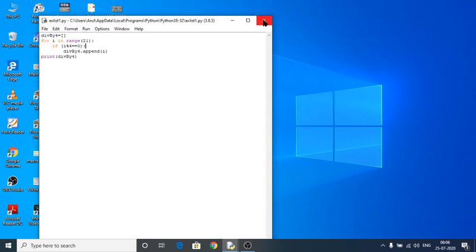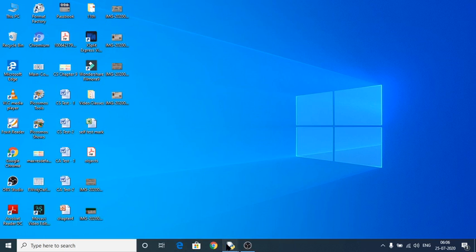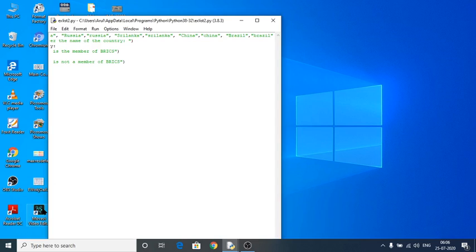So next program, we are going to see how to define a list of countries that are members of BRICS. BRICS is an organization. 5 countries are part of this organization: India, Russia, Sri Lanka, China and Brazil.